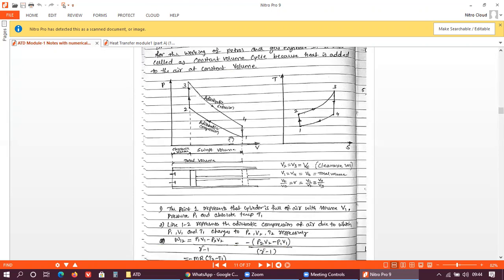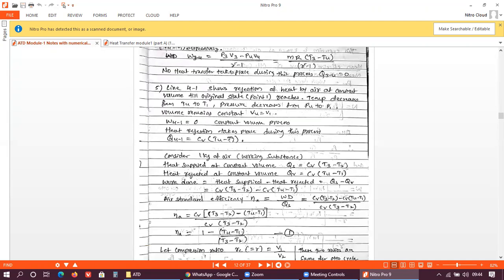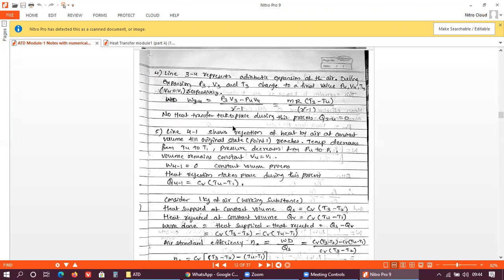So there is work done, but there is no heat transfer during the process 3 to 4. How do you write the equation for work done? Work done during the process 3 to 4 is P3 V3 minus P4 V4 divided by gamma minus 1. This is the general work done expression for the adiabatic expansion process. Or you can write the same in terms of mR into T3 minus T4 divided by gamma minus 1.